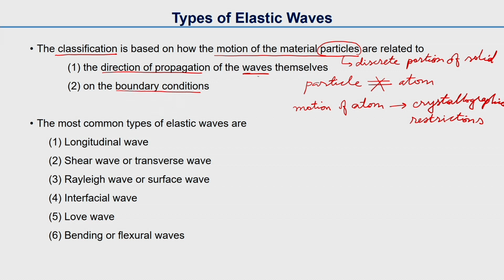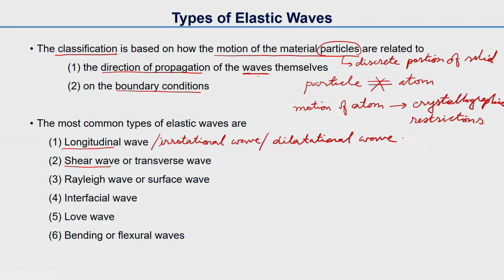And as we have seen, how the particles' motion orients with the direction of propagation of the waves themselves will decide what the wave is, whether it is a longitudinal wave or a shear wave. The longitudinal wave is also known as irrotational wave, and for finite, infinite and semi-infinite media it is called dilatational wave.